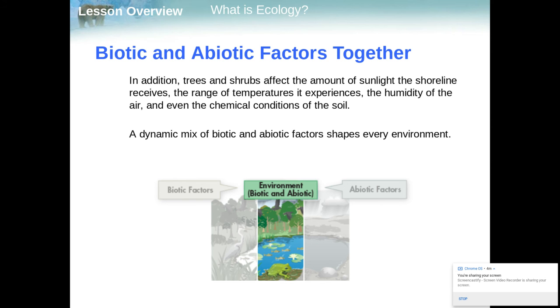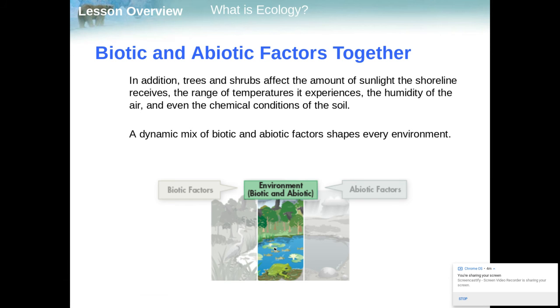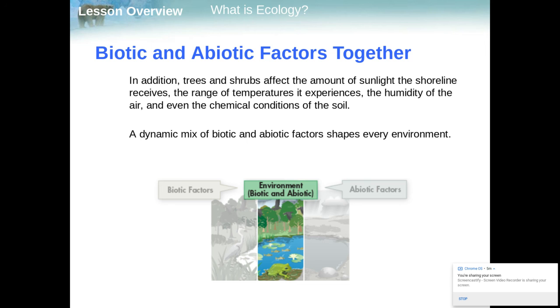So you can also see here that essentially the dynamic mix of these two shapes every environment. If you have a pond, and it's an exceptionally hot summer, as we've had as of late, and fall as well, then you can have the water level drop. When that occurs, it creates less of an environment for all the living things there, and they have to struggle more to survive.